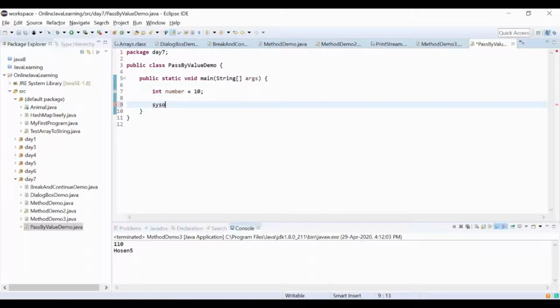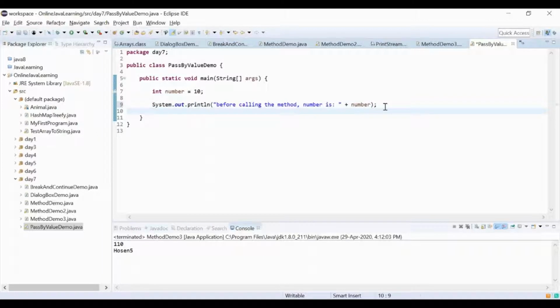I am printing the value of the number before calling pass by value, or calling the method. Number is number.